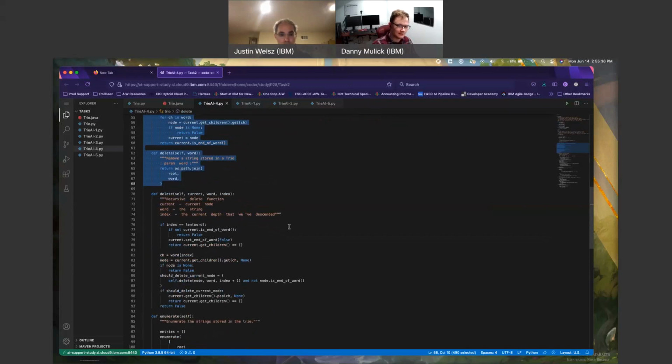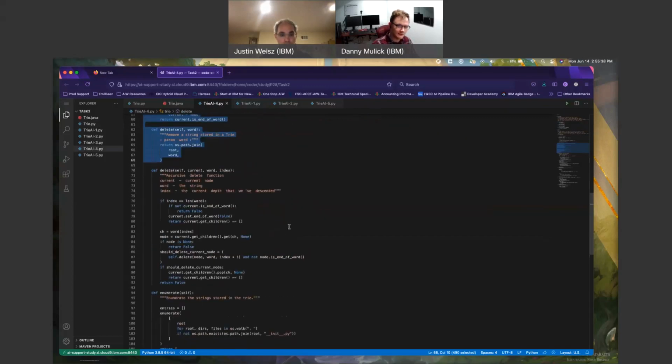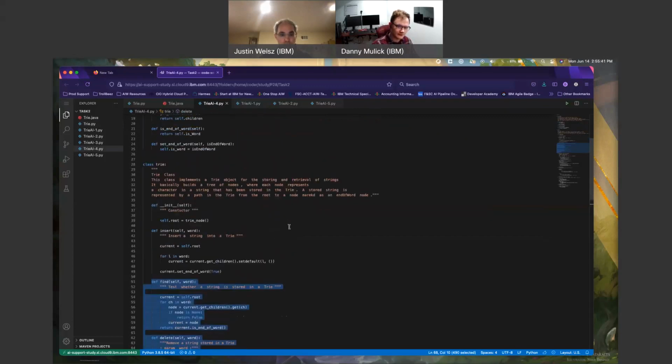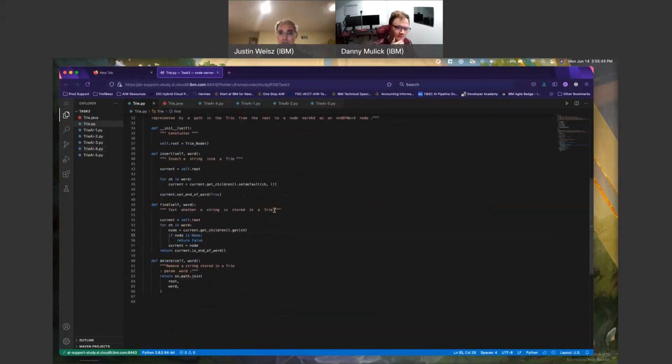And double check here. I don't know if there's actually a get method. Do not believe there is. Does not look like it. If node is None, return False. There's no string found. Current is node. Loop, loop, loop until I get to it.